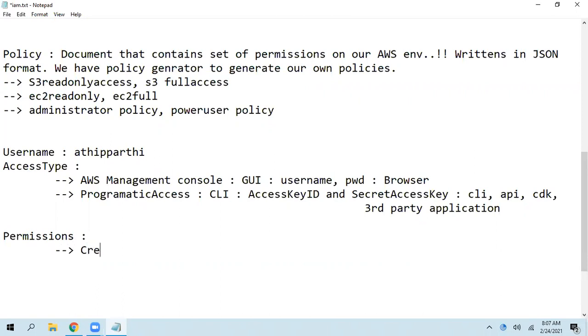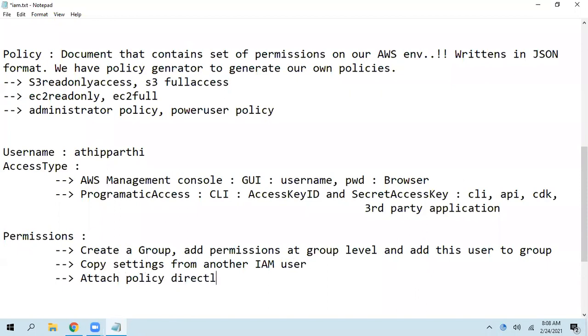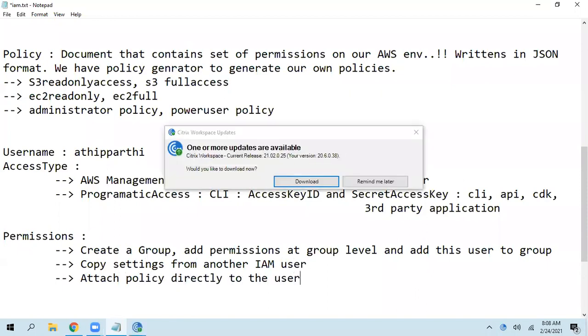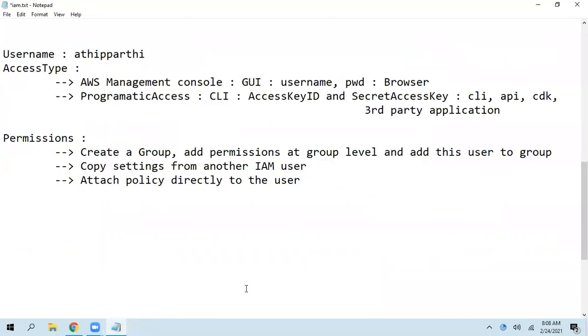One is to create a group, add permissions at group level, and add this user to the group. So this is one option. Another option is copy settings from another IAM user. This is the second option. The third option is attach policy directly to the IAM user.